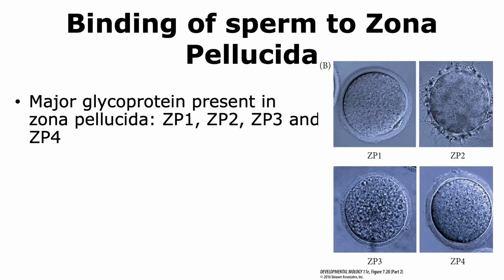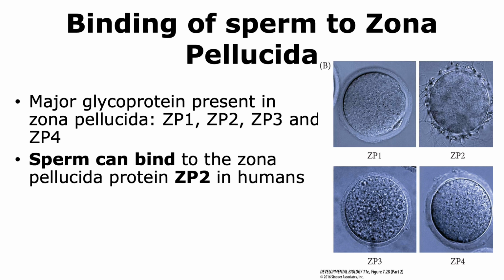Once the sperm is able to reach the oocyte, it interacts with the major glycoproteins that are present in the zona pellucida. Now, in the case of human eggs, there are actually 4 different major glycoproteins that are present in the zona pellucida, which are ZP1, ZP2, ZP3, and ZP4. Now, the sperm can bind to the zona pellucida protein ZP2 in humans.